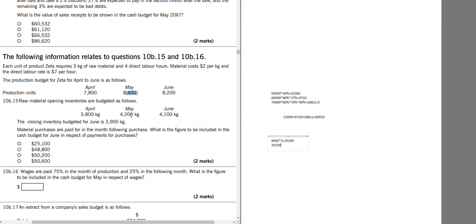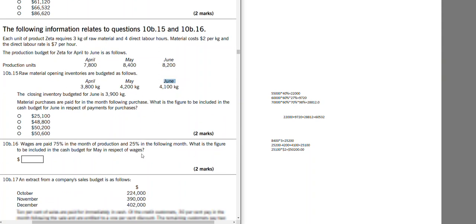These 8,400 are units, and they require 3 kgs per unit, which is 25,200. Our opening inventory for May would be 4,200. We can minus that, and closing inventory is not given, but opening inventory for June would be closing inventory for May. We can include that. 25,100 multiplied by the rate, which is 2 per kg, will give us 50,200 will be purchases that will be made in May, but paid in June.